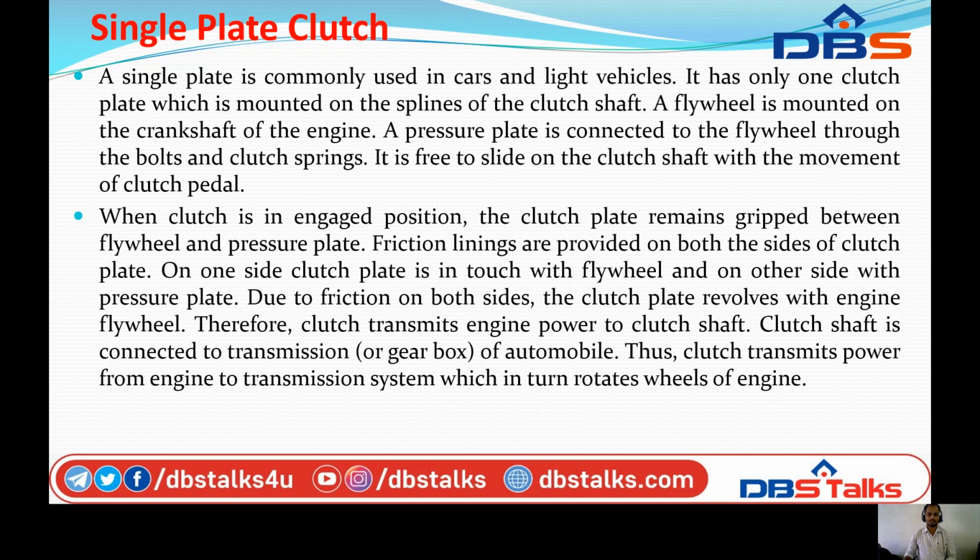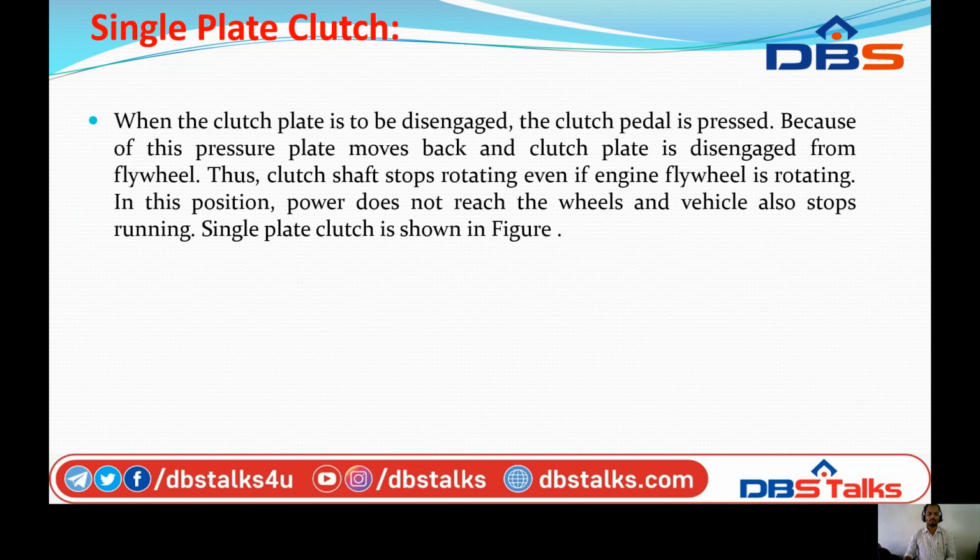Therefore the clutch transmits the engine power to the clutch shaft. The clutch shaft is connected to the transmission or gearbox of an automobile. Thus the clutch transmits the power from the engine to the gearbox. Then when the clutch plate is disengaged, no power is transmitted. Disengaging means the clutch pedal is to be pressed. Because of this, the pressure plate moves back and the clutch plate is disengaged from the flywheel.